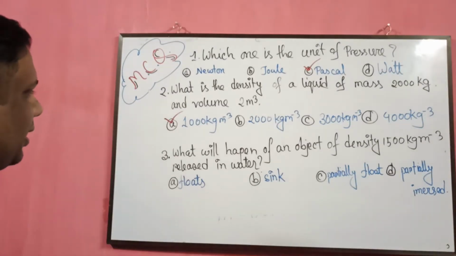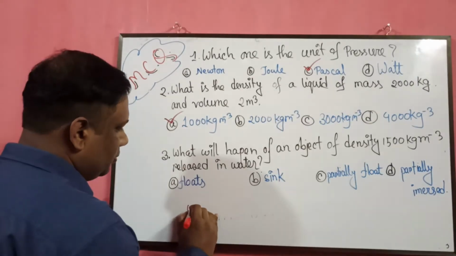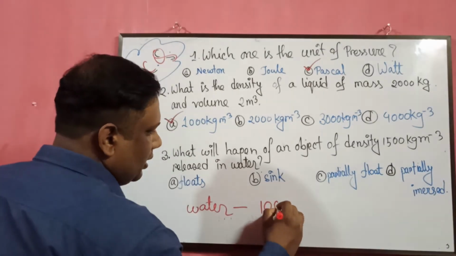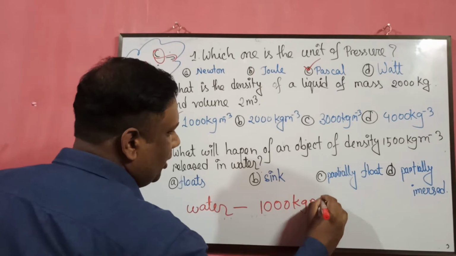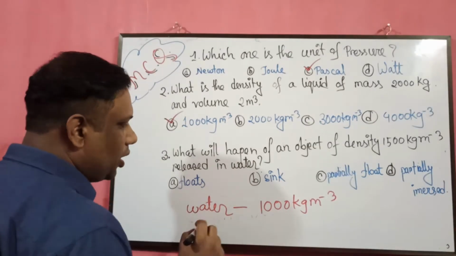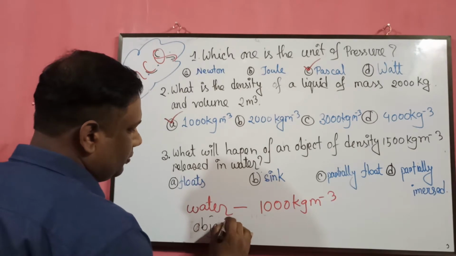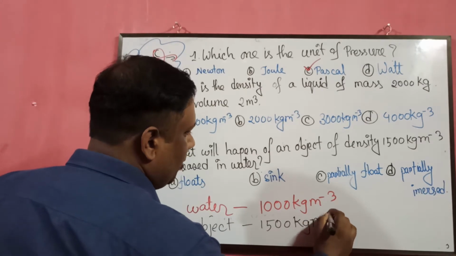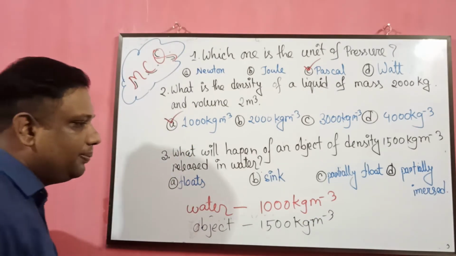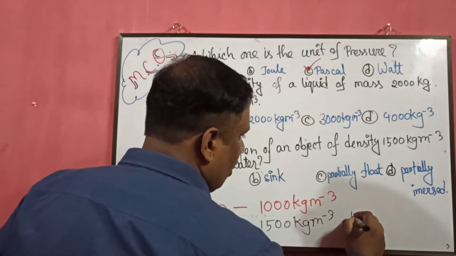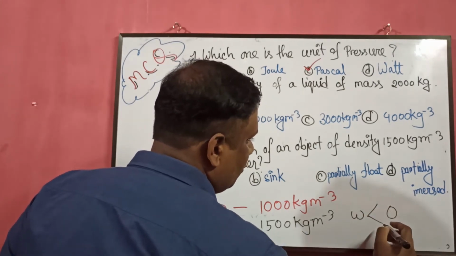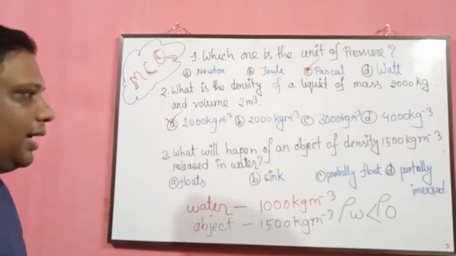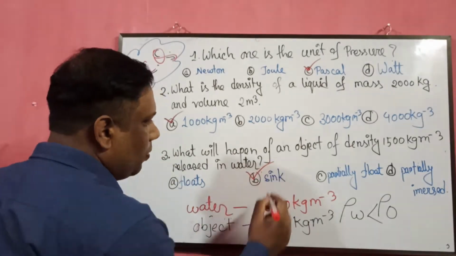Here the liquid is water and the density of water is 1000 kg per meter cube. On the other hand, the density of the object is 1500 kg per meter cube. We can observe very clearly that the density of water is less than the density of the object. That's why the body will sink under water.